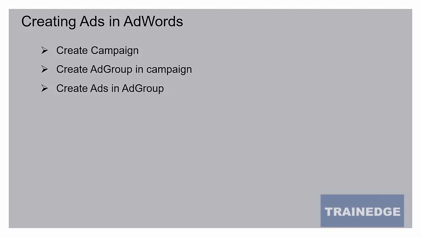So when you're looking at it 2 weeks from now or 2 years from now, you can look at the campaign name and figure out what this campaign was about. Similarly, you can create ad groups with any name, but you want to give a name that makes sense, that you can look at in future and understand what the ad group was about.